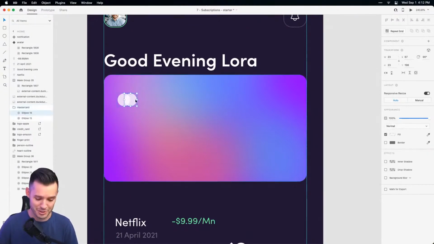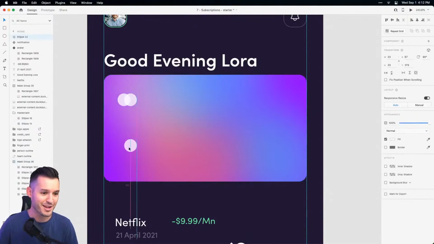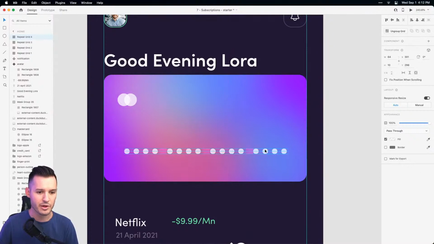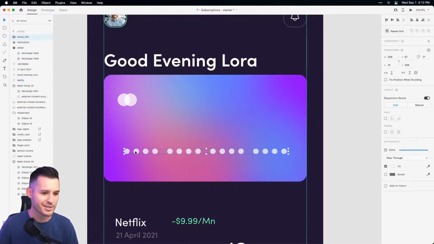And then I'm actually just going to borrow one of my MasterCard dots here and make a bunch of smaller ones. Press Command R for repeat grid and drag out 4 of these and track them a little closer together. Okay, something like this. We're just doing a quick, really fast credit card. I'm not trying to put tons and tons of detail into this credit card, but I'm just having a little bit of fun.